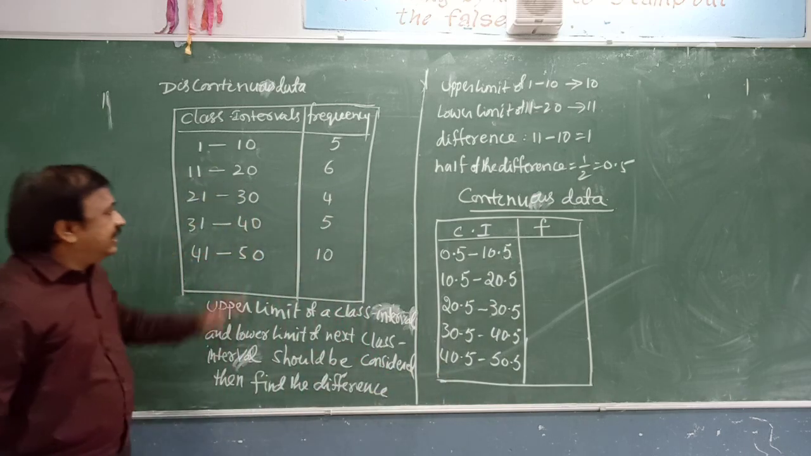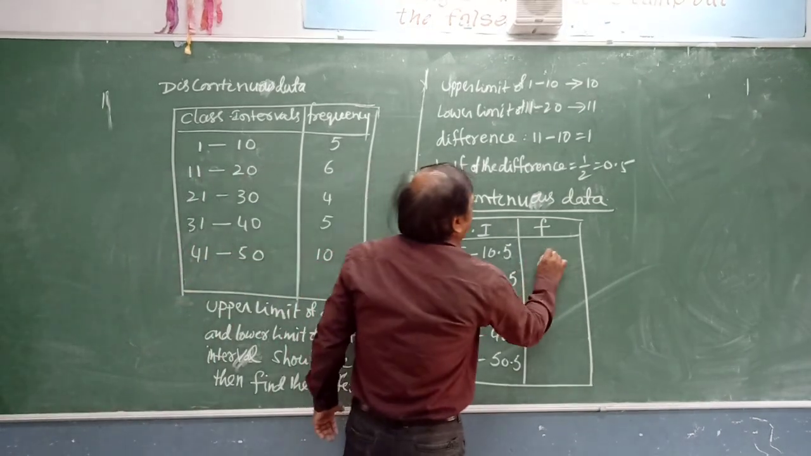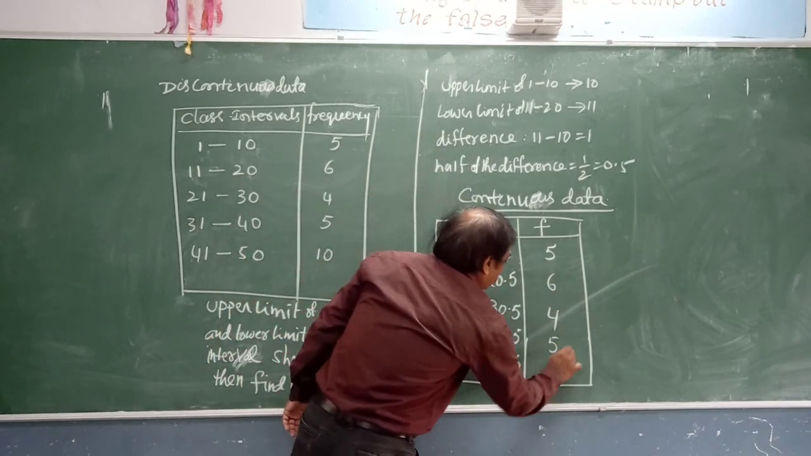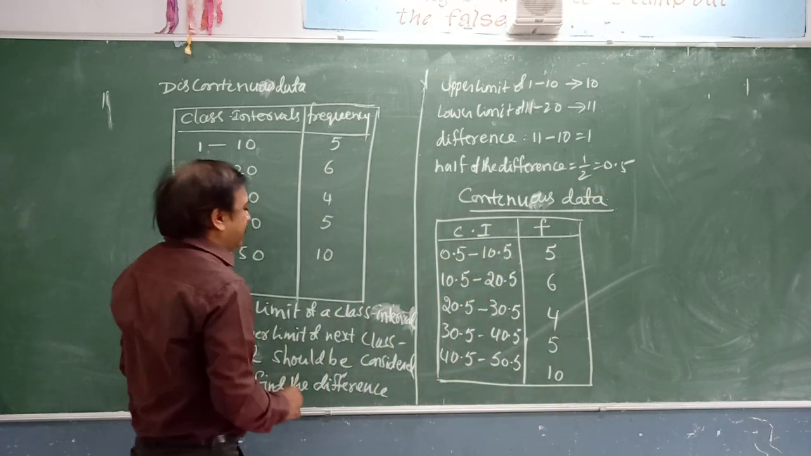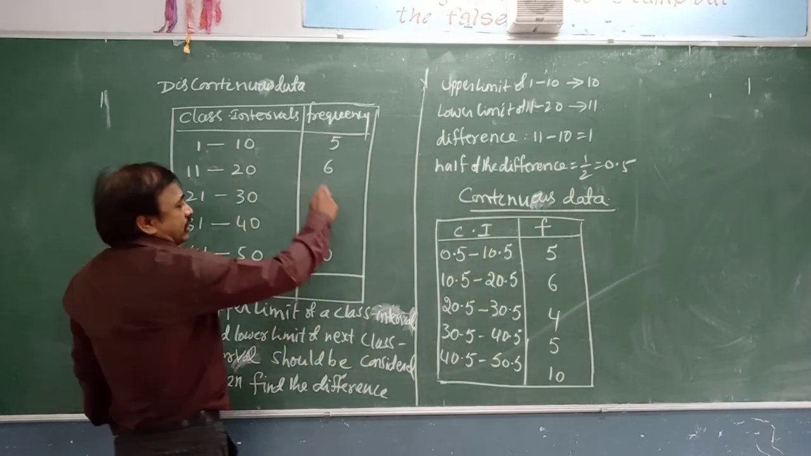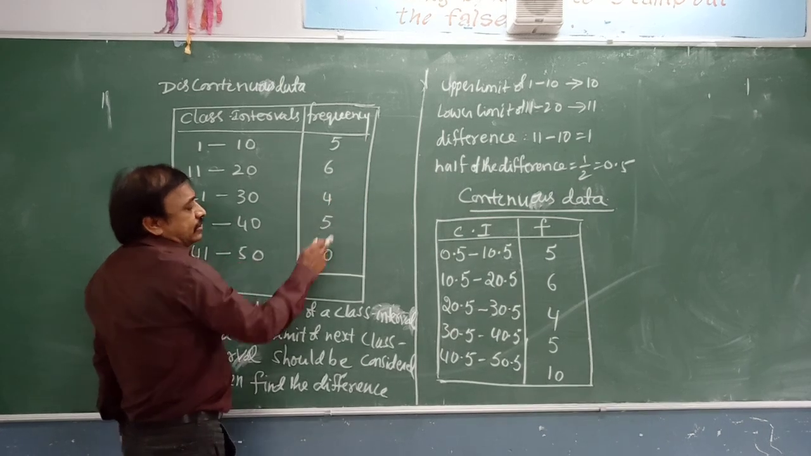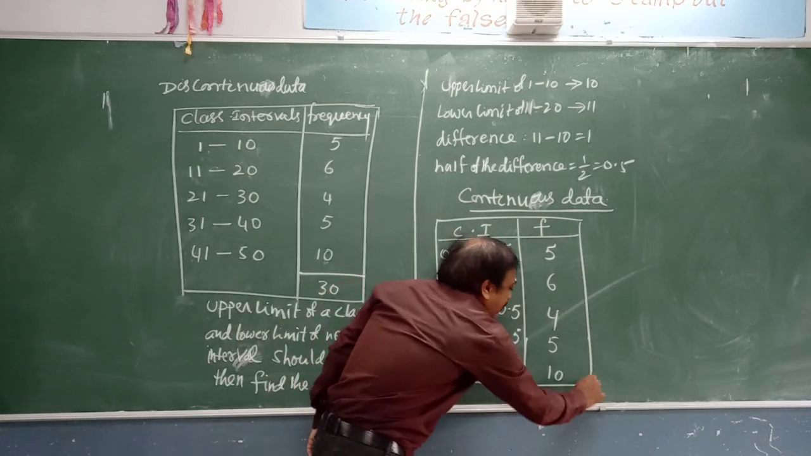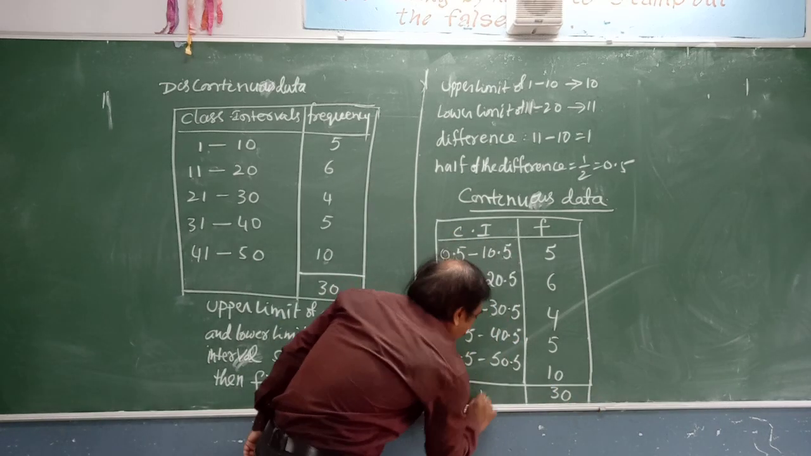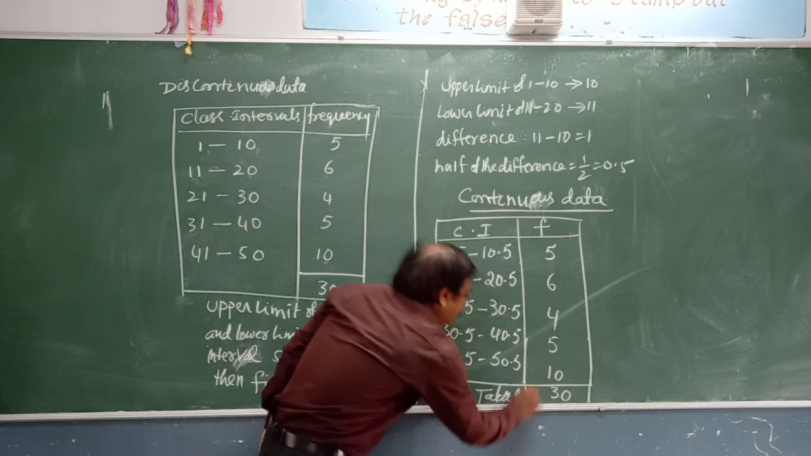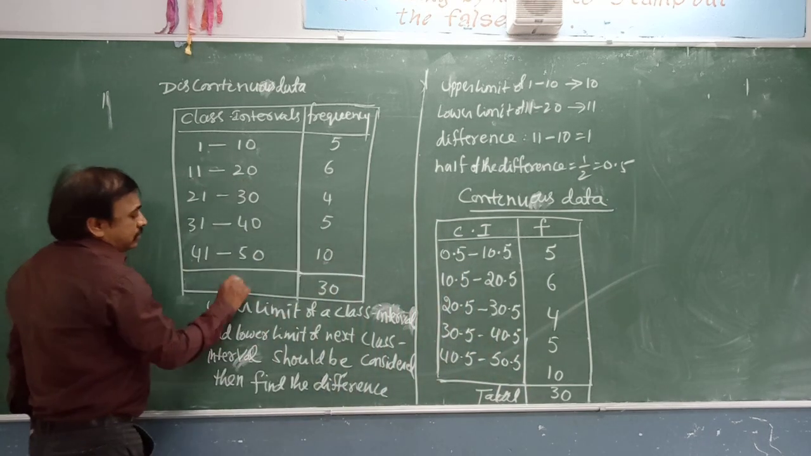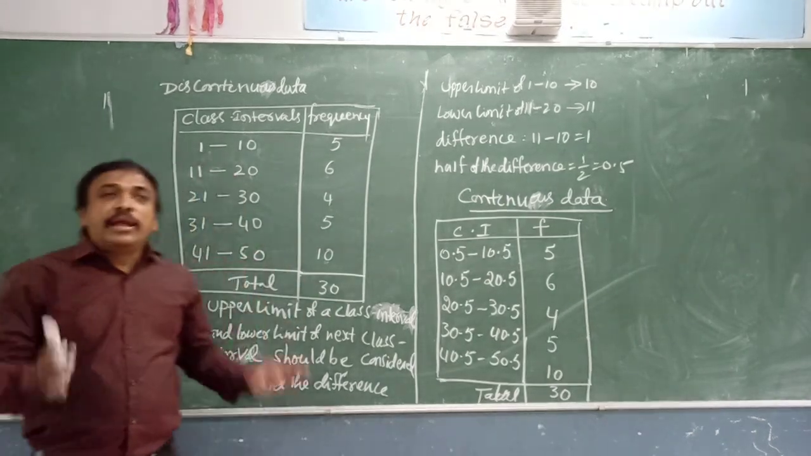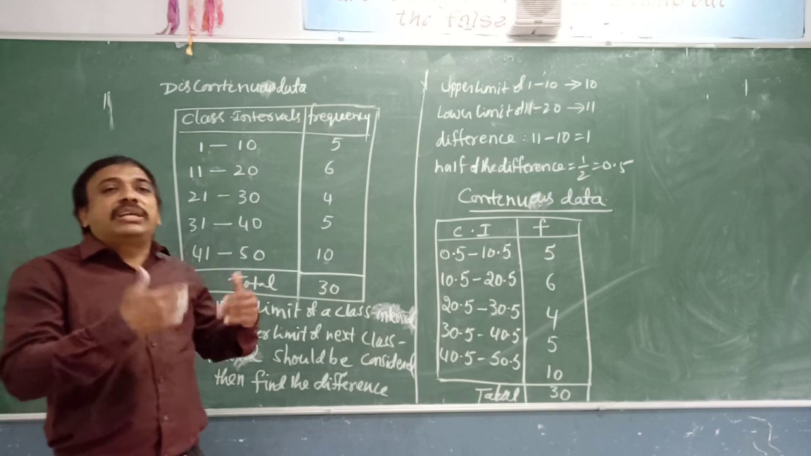Now the frequencies are the same: 5, 6, 4, 5, 10. The total frequency remains the same. 6 plus 4 is 10, 20, 30, so 30 is the total frequency. Here also the total frequency remains the same, total 30. This is how we convert discontinuous data into grouped continuous data.